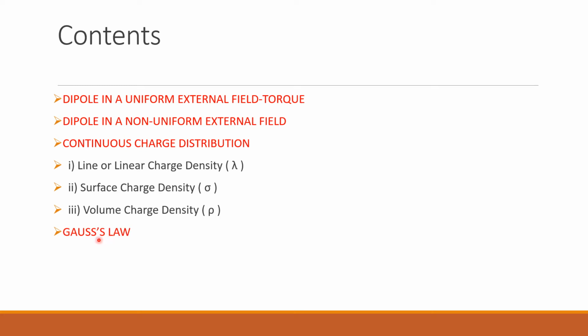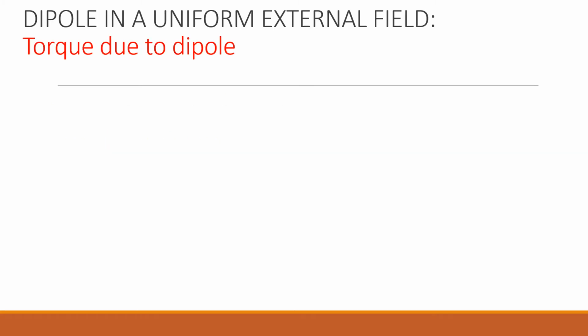And finally, Gauss's law, another important law of chapter 1. Okay, the first topic is dipole in a uniform external field. Here we are going to obtain a simple derivation of torque due to a dipole. Torque is familiar. What is torque? Rotational force, right? So a dipole will show a property of rotational force when it is kept in a uniform external field.